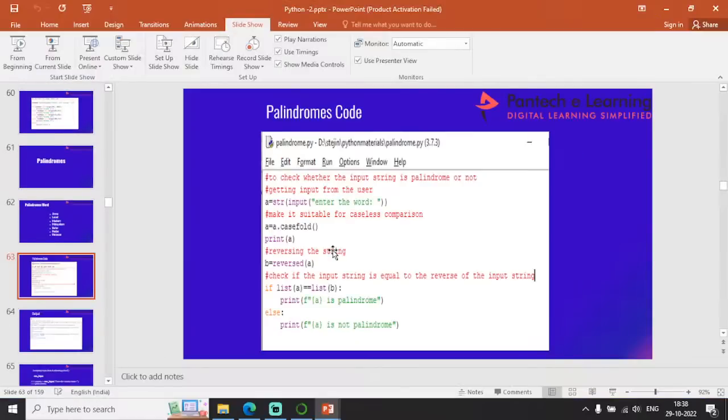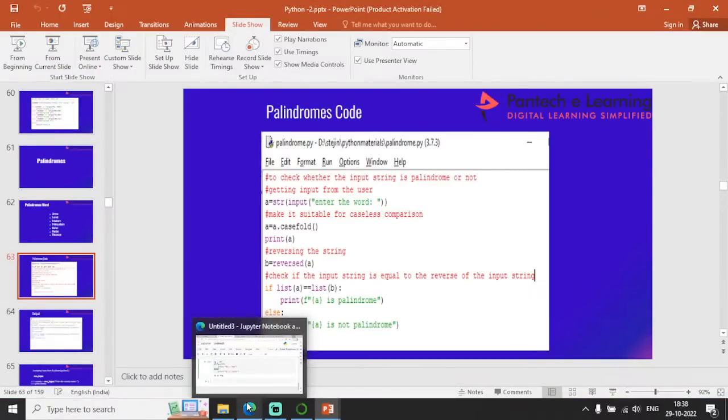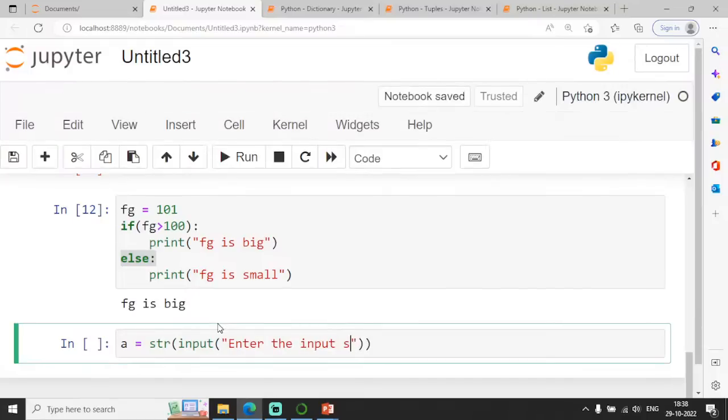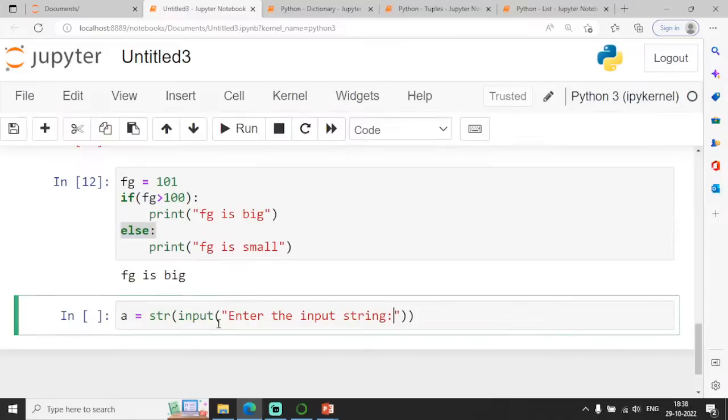So let me just show you a simple example of this. str of, I am just calling this input function. I am just prompting the user, enter the input string.